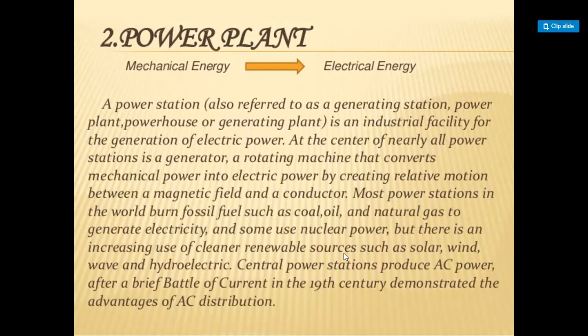Most power stations in the world burn fossil fuel such as coal, oil, and natural gas to generate electricity, and some use nuclear power, but there is an increasing use of cleaner renewable sources such as solar, wind, wave, and hydroelectric. Central power stations produce AC power, after a brief battle of currents in the 19th century demonstrated the advantages of AC distribution.